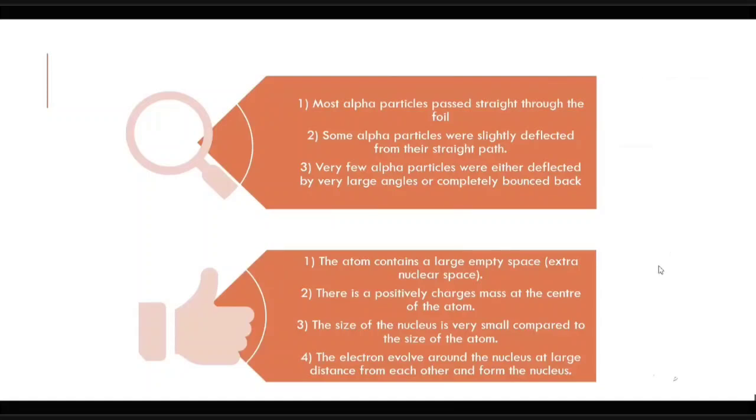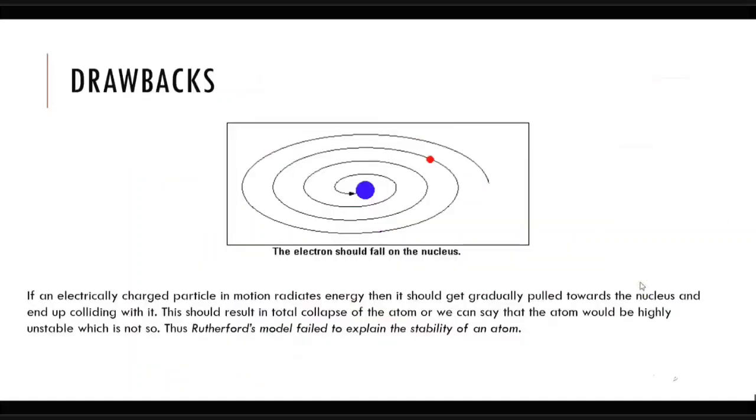And this is the reason for which the few alpha particles were deviated from their path, because the negatively charged electrons were attracting them towards them, and hence few alpha particles got deviated from their path. So Rutherford came up with this idea that there is a dense positively charged particle at the center of the atom and the electrons are revolving around it.